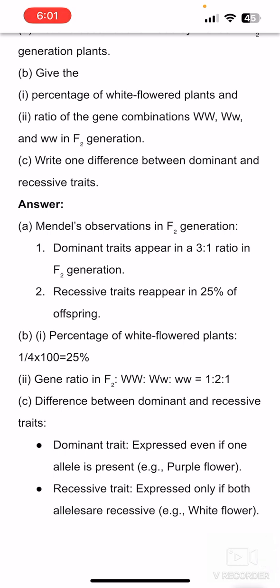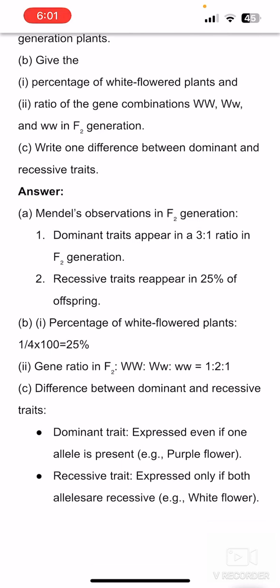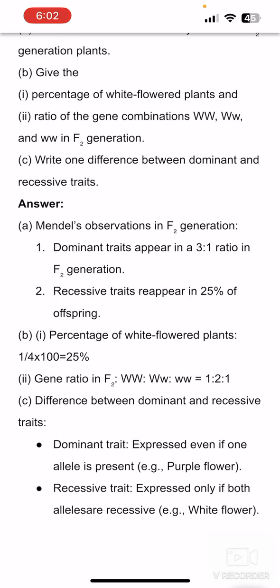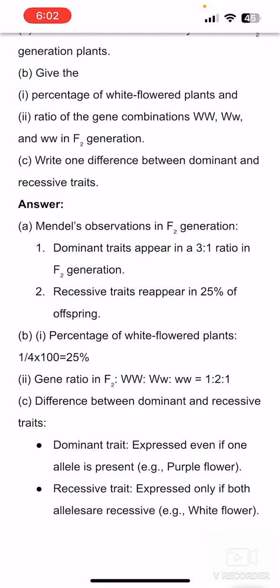The phenotypic ratio of dominant to recessive trait will be 3:1, with pure form and hybrid form for the dominant, and 25% will be recessive. The F1 generation will be completely hybrid. So the percentage of white flowers is 25%, that is 1/4 part. The phenotypic ratio is 3:1, and the genotypic ratio is 1:2:1. A dominant trait is the trait or character that expresses itself whether in homozygous or heterozygous form, like purple flower. And a recessive trait is expressed only in the pure form, for example white flower.